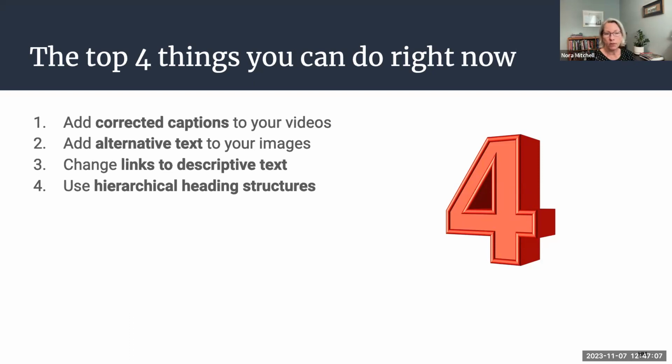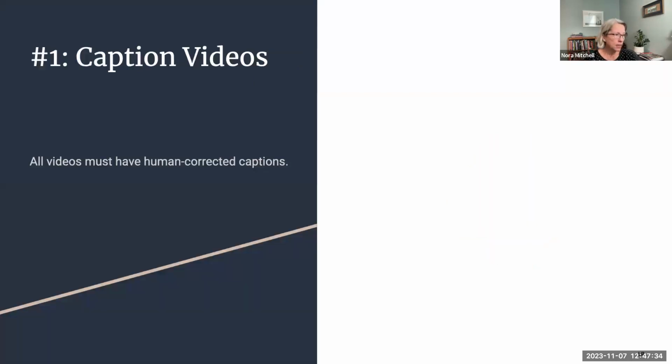So we're going to cover how to add corrected captions to your videos, and it sounds like Merv, you're already on top of that. Alt text or alternative text for images is important. Then changing links to descriptive text. So descriptive links are important. And then heading hierarchy is another important part. And we'll explain why when we get there. Next. Ooh, Lori's next. Yeah, so the first one, which I'm going to speed through because Merv, you already get it.